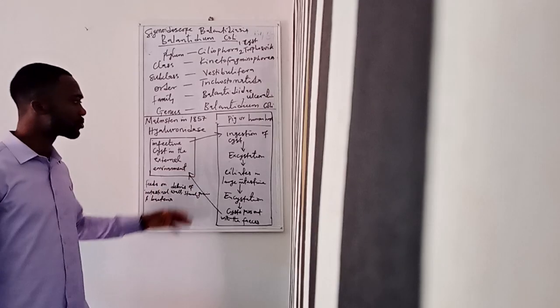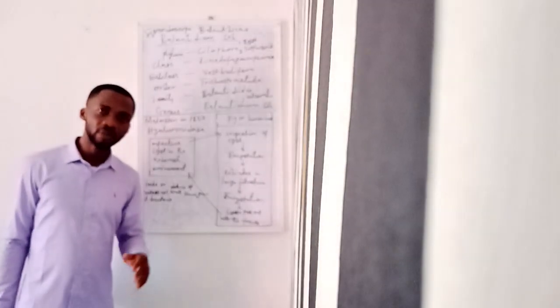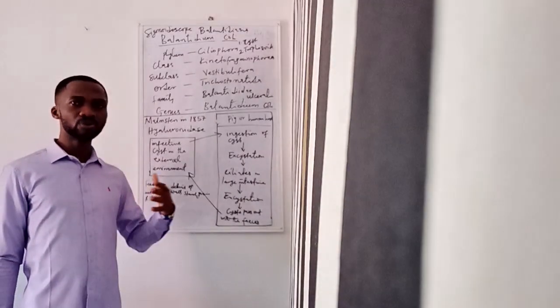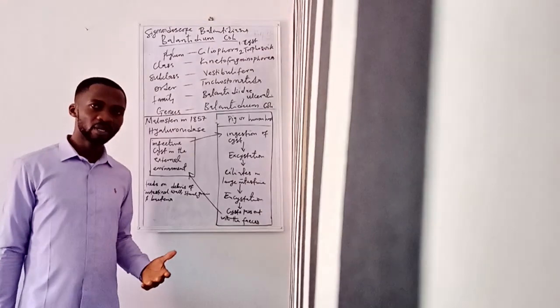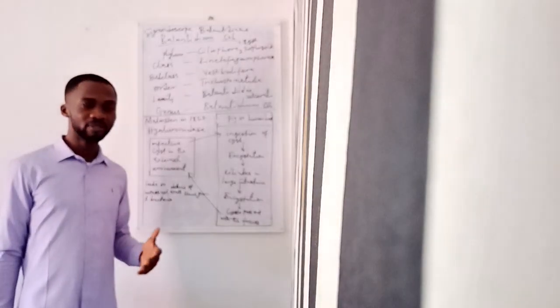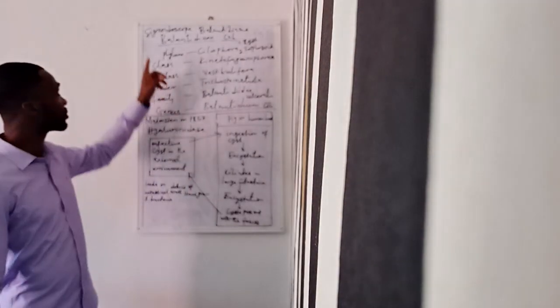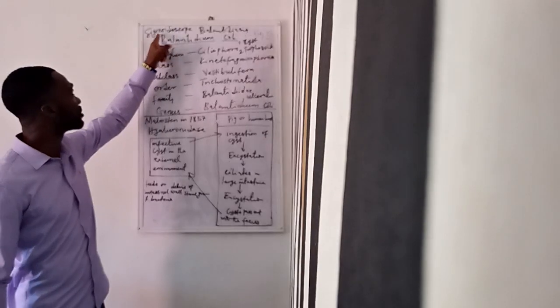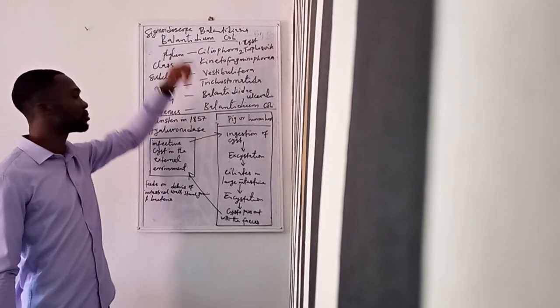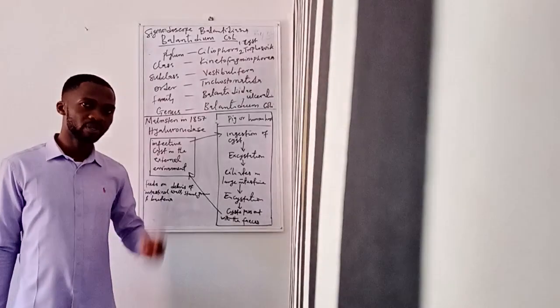Okay, now coming to diagnosis. The diagnosis is done through stool examination. Some people also use biopsy, where there's an instrument called a sigmoidoscope.